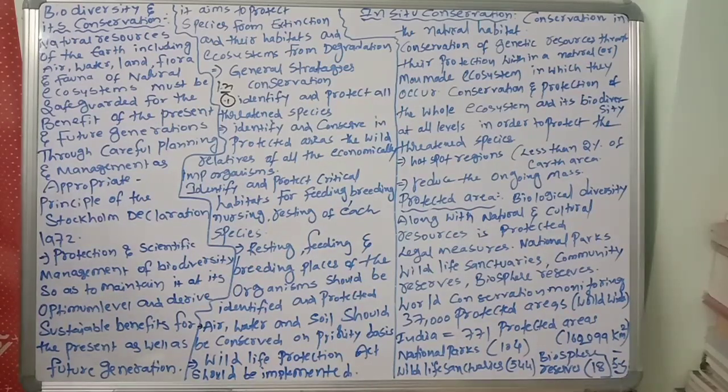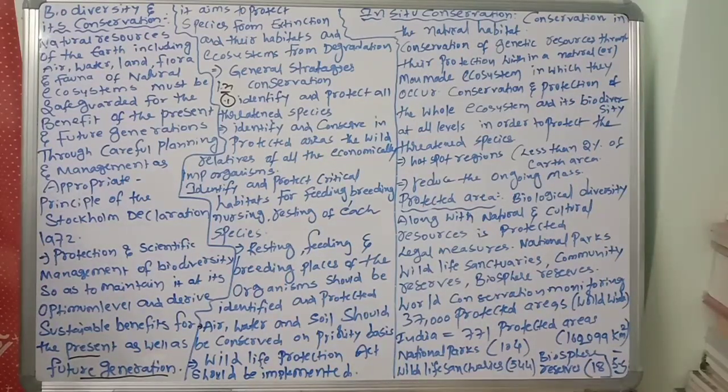Once again, children, we are discussing general strategies in conservation. Why should we conserve? Because of the benefits for the present as well as future generations, we should get benefits from biodiversity. Once a problem is there, it will affect the whole world globally. So that's why we should protect biodiversity. So what are the strategies for the conservation of biodiversity?